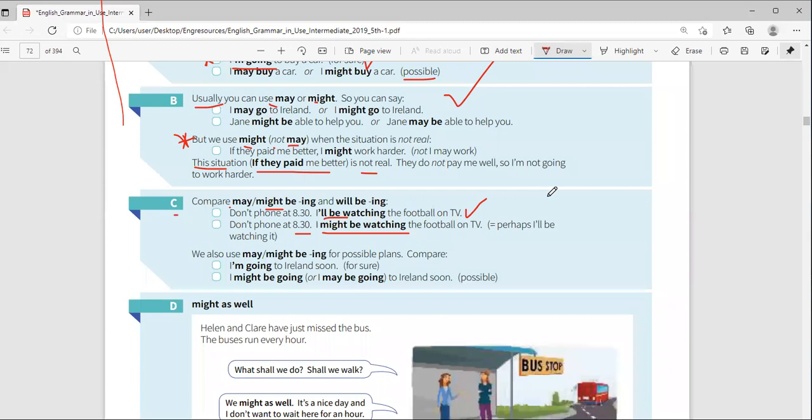Yes. I might be coming over the weekend, depending on my sister. Yes. If she says I come, I'll come. If she says no, then I'll stay. So that is all about might and may. They are all the same in every aspect, except for imagination.